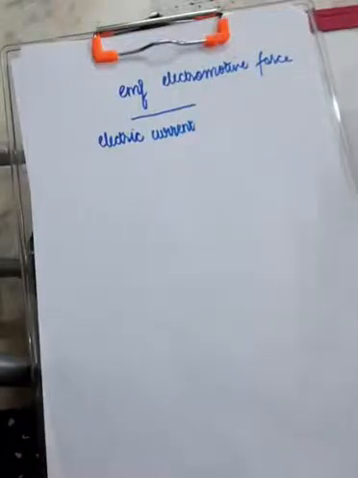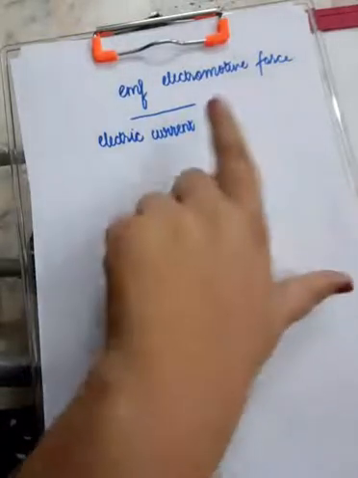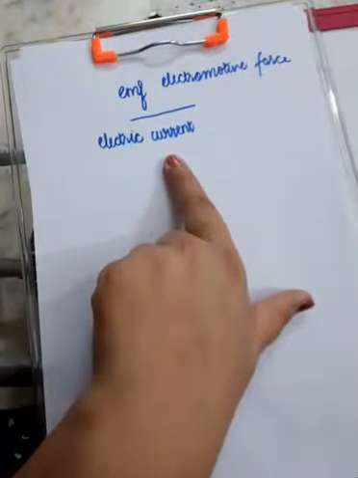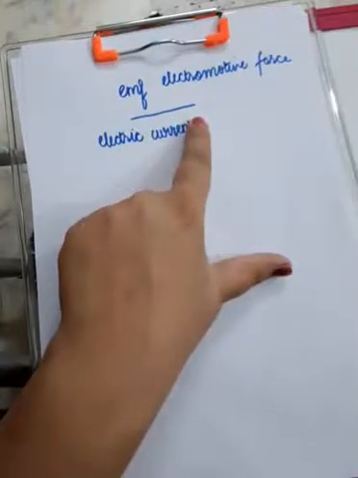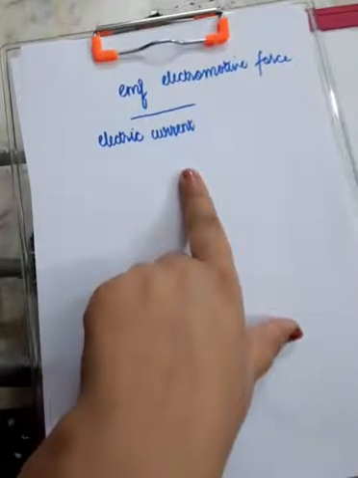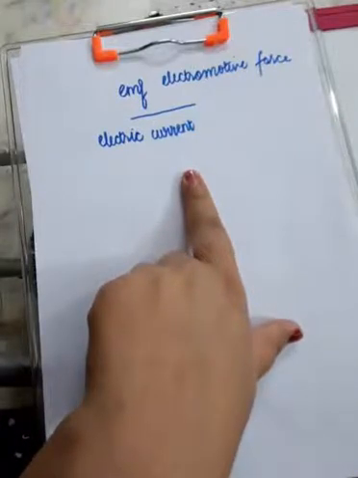Dear students, in this video, we are going to study about EMF. EMF means electromotive force. We've always been saying that electric current means flow of charge carriers in a particular direction. But have you ever thought that in this entire universe, when one particular thing moves in one particular direction, what makes it move along that way?